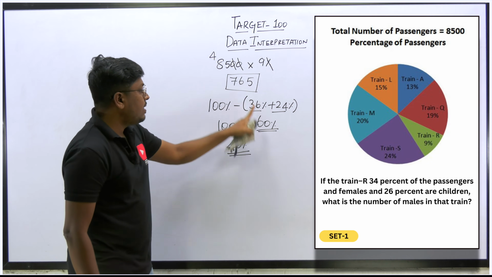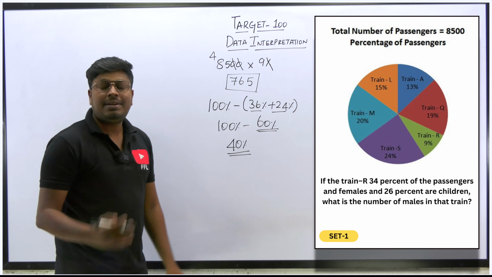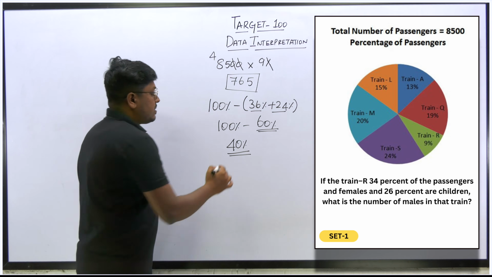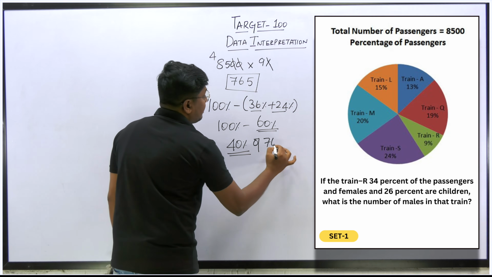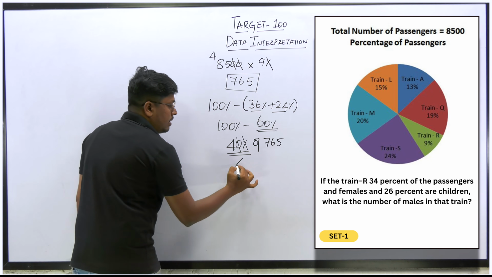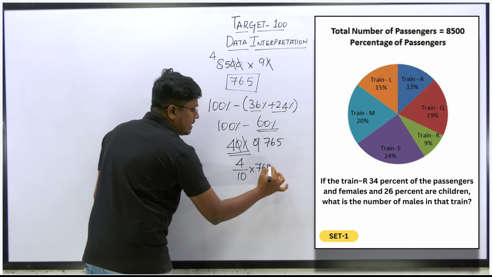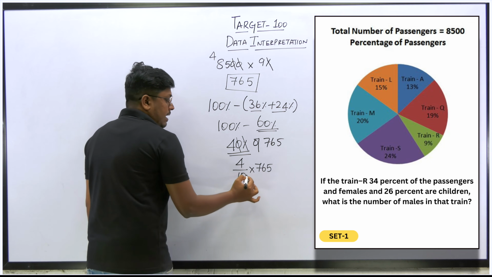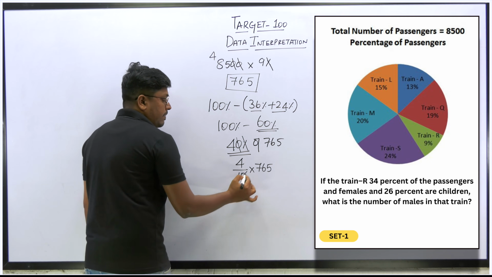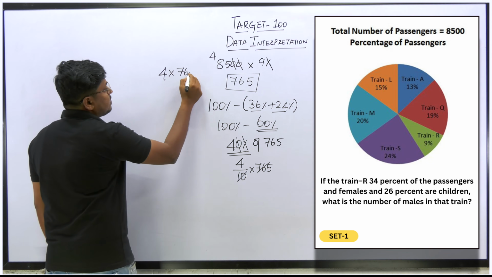So now our target is to find 40 percent of 765, because out of this 765, 60 percent were females and children. So 40 percent of 765. We can cancel the percentage and 10 here, which will be 4 by 10. So 4 by 10 into 765, which can be written as 4 into 76.5.